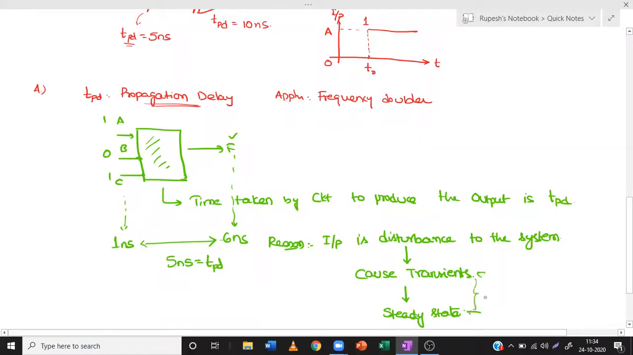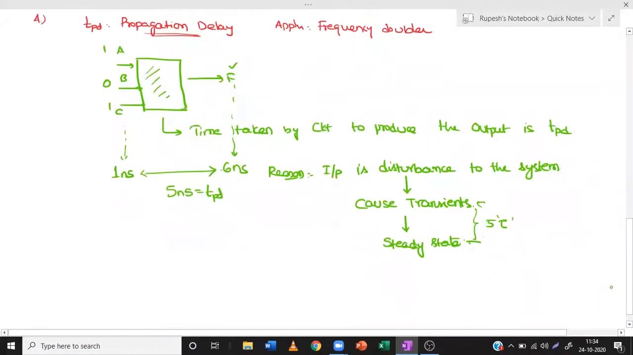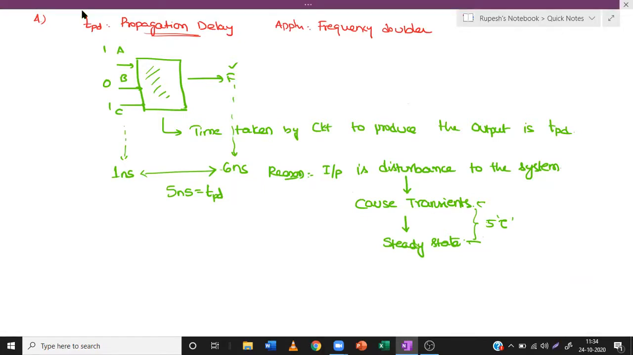some delay. So normally it will be 5 into tau, where tau is known as the time constant. So this delay is known as propagation delay. And every circuit will have some propagation delay for sure, no doubt about it. Practically every circuit will have propagation delay. Now let us see the behavior of inverters.